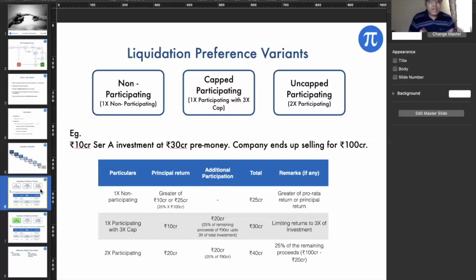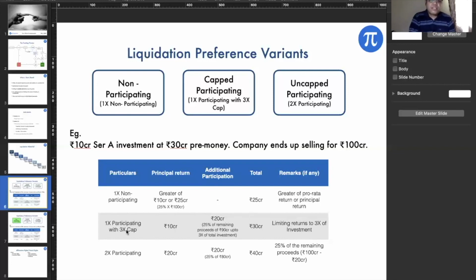I'm sure this is pretty simple. Where it's 1x non-participating, I will get the greater of 10 crore, because I've put in 10 crores, or 25% of the 100 crore. Because if I put 10 crore in at a 30 crore pre-money, I end up owning around 25% of the company. So it's either 25% of the 100 crores. Because it is non-participating, I'll not get any additional participation. At the end, I end up with 25 crores.